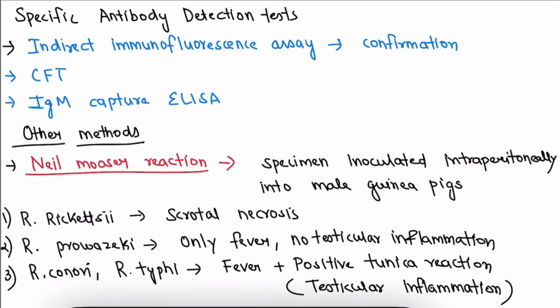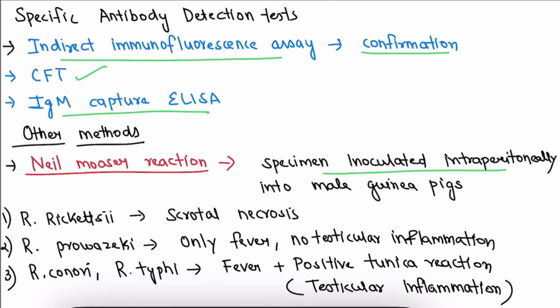Now coming to the specific antibody detection tests, the indirect immunofluorescence assay is used for confirmation, and the other tests are CFT, complement fixation test, and IgM capture ELISA. Now coming to the other methods, the most important one here is Neill-Mooser reaction, but it is outdated, not used nowadays. In Neill-Mooser reaction, the specimen is inoculated intraperitoneally into the male guinea pigs.